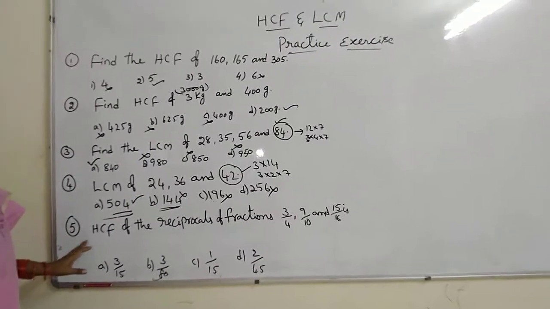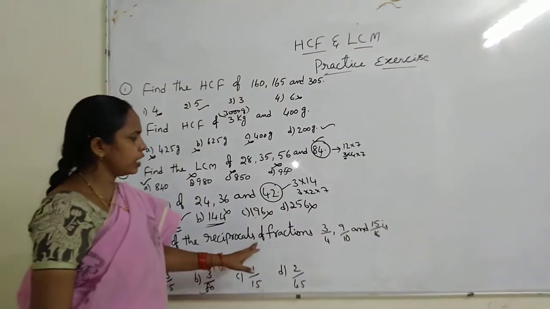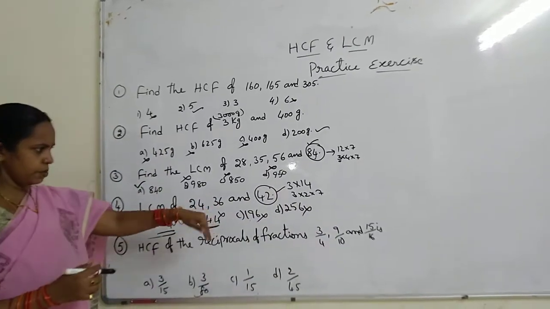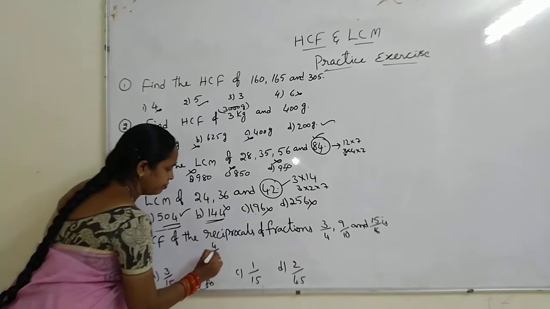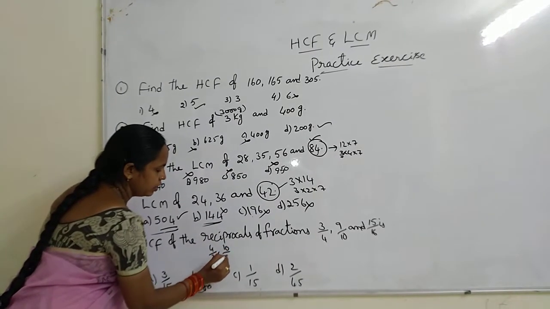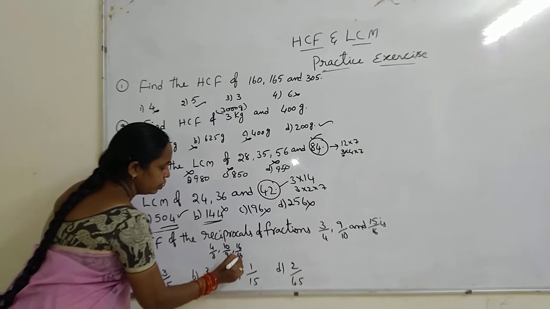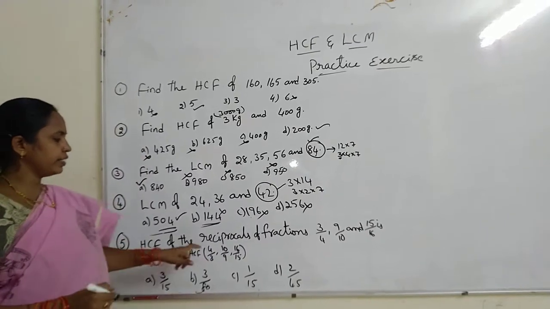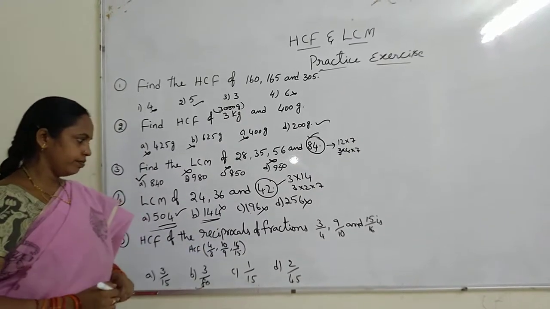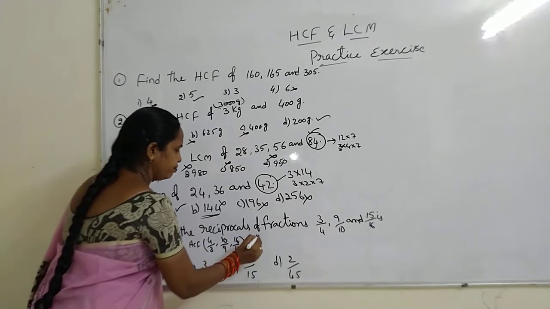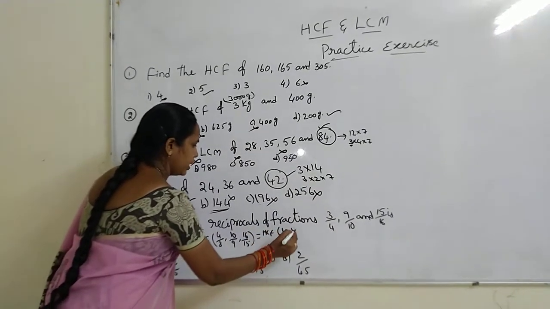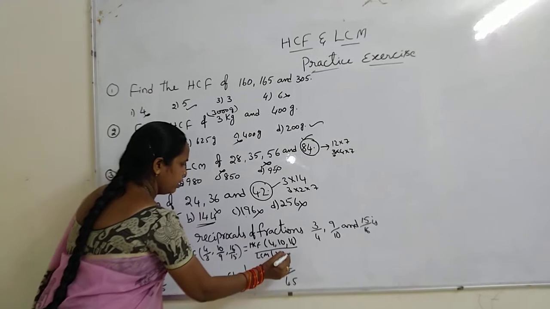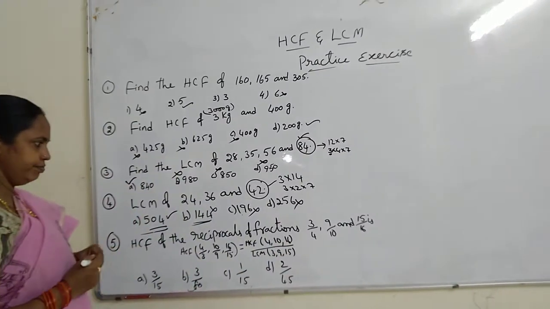Question number 5. HCF of the reciprocals of fractions 3 by 4, 9 by 10, 15 by 16 is. So the reciprocals of the fractions are 4 by 3, 10 by 9, 16 by 15. So HCF of these means HCF of numerators by LCM of denominators. That is HCF of 4, 10, 16 and LCM of 3, 9, 15.